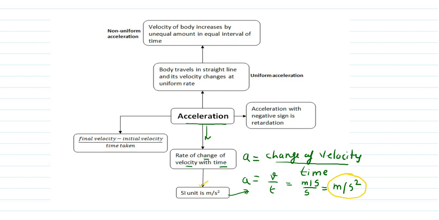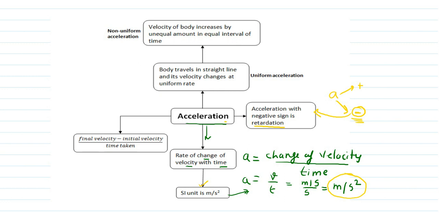Now acceleration can be positive or negative. What do you mean by positive acceleration? As we are saying, acceleration is the change of velocity, so if velocity increases, we can say acceleration is positive, and when velocity is decreasing, we can say the acceleration is negative.